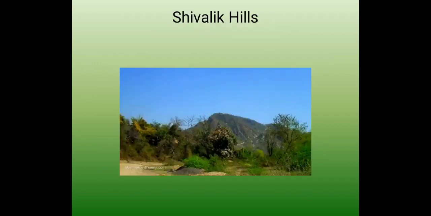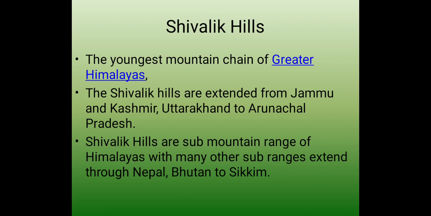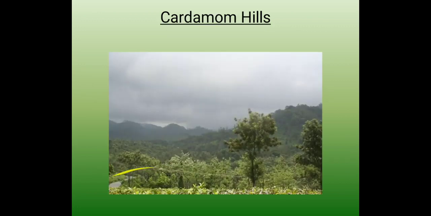The first hill in India is the Shivalik Hills, the youngest mountain chain of the Greater Himalayas. The Shivalik Hills extend from Jammu and Kashmir and Uttarakhand to Arunachal Pradesh. They are a sub-mountain range of the Himalayas with many other sub-ranges extending through Nepal and Bhutan to Sikkim.